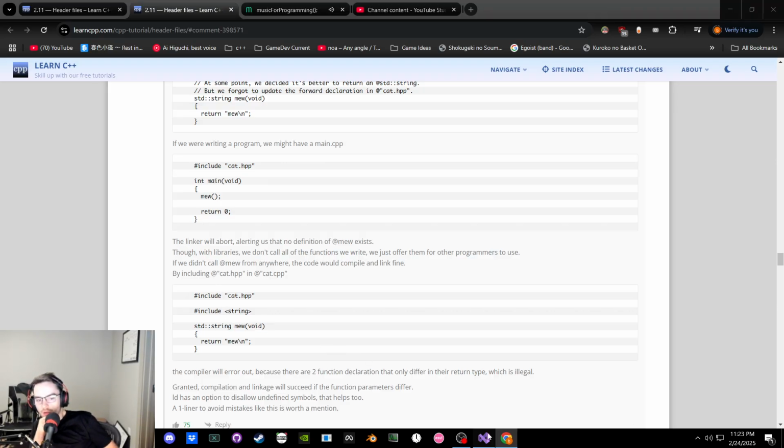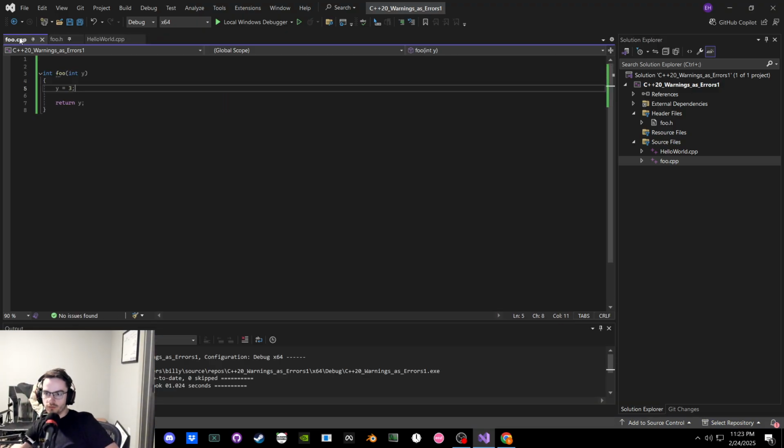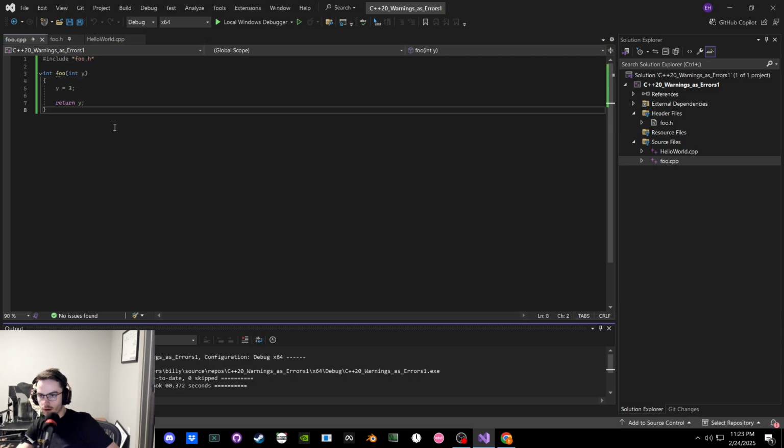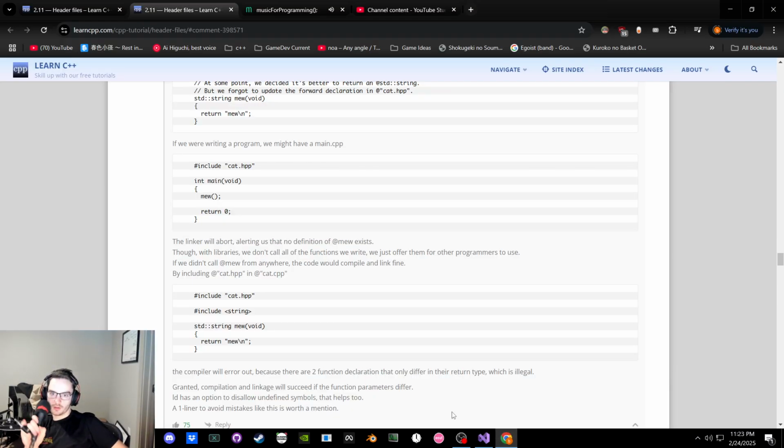If we didn't call this function in Hello World, and we just said, right now this compiles fine, but if we give this one, though libraries, if we don't do it by including it, it will error out because there are two functions that differ only in their return type, which is illegal.